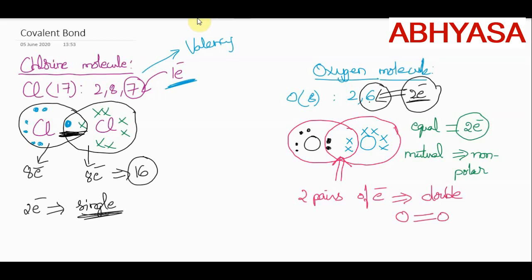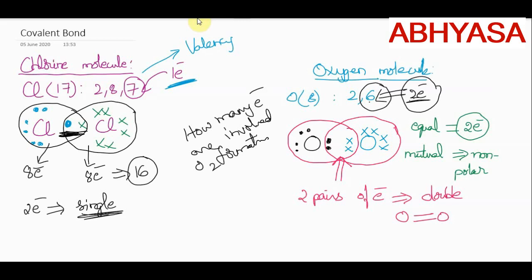So now I will ask you, how many electrons are involved in formation of oxygen? How many electrons are involved during oxygen formation?